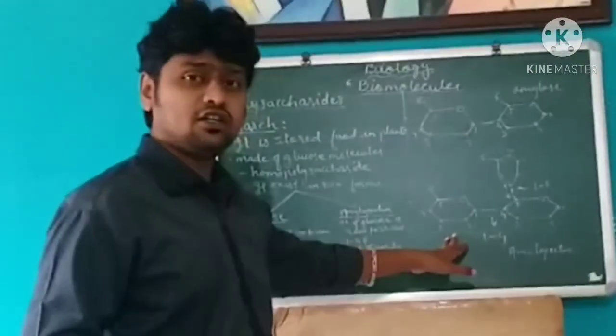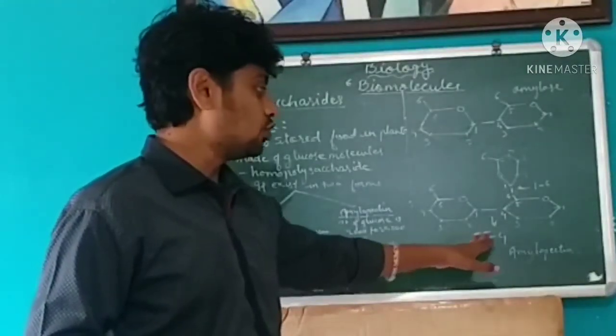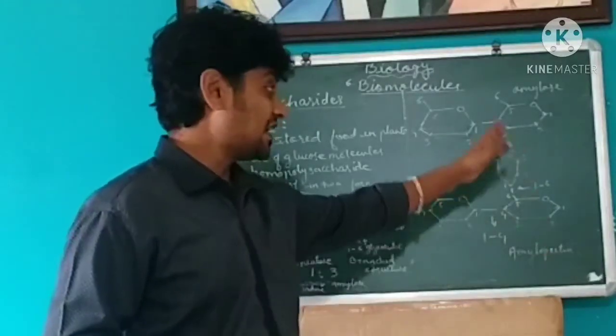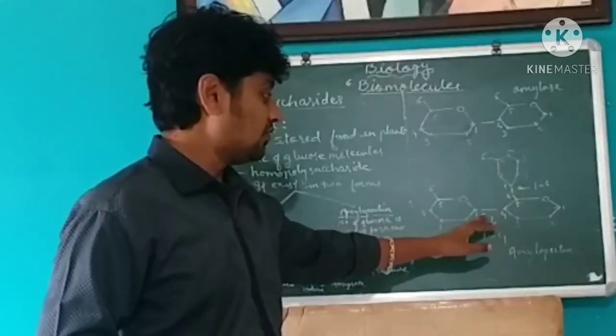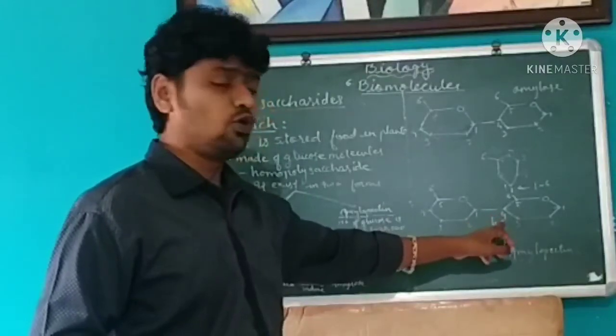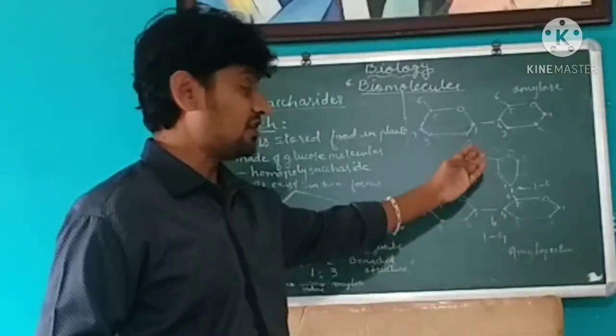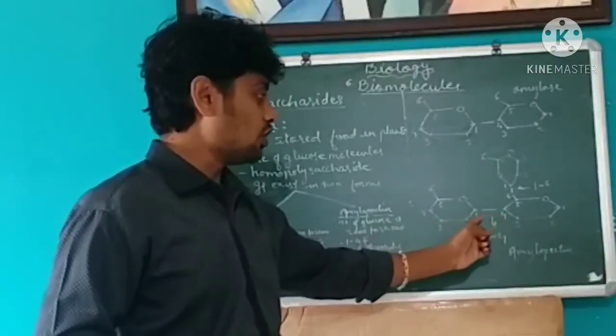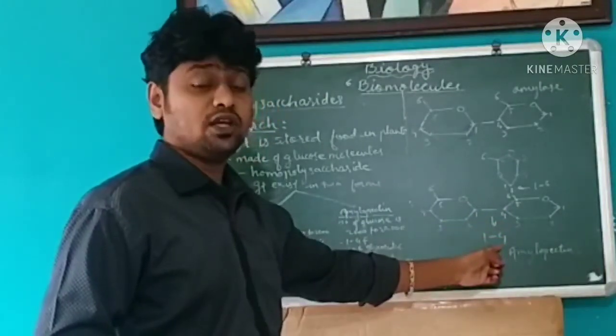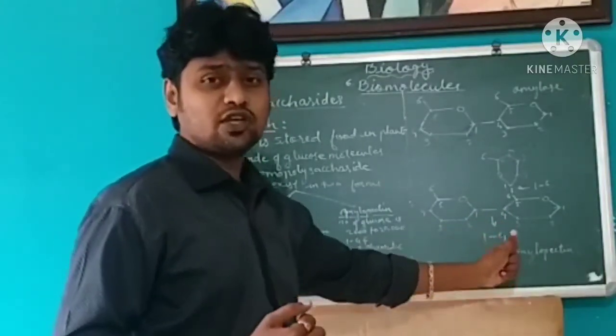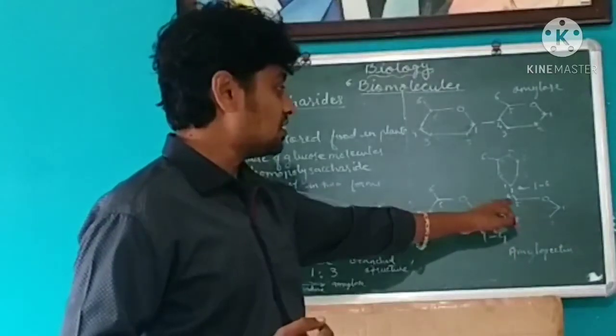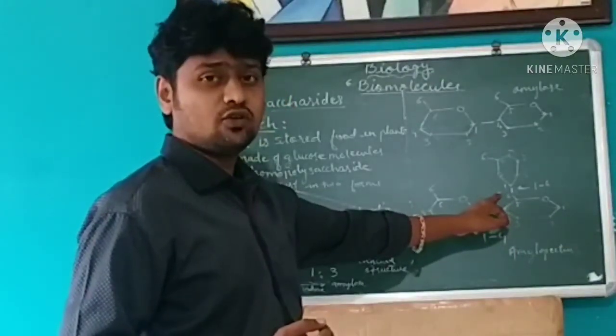This is again the glucose molecule, first glucose molecule, second glucose molecule, like in amylose we discussed. First the 1,4 glycosidic bond is formed between two glucose molecules. When we talk about the 1,6 glycosidic bond, you see the sixth carbon is outside here, branched, not on the ring.